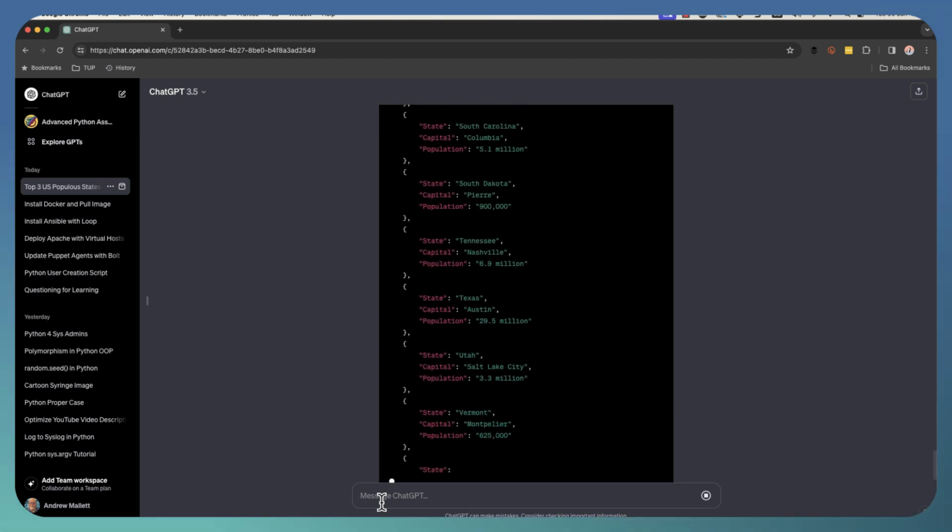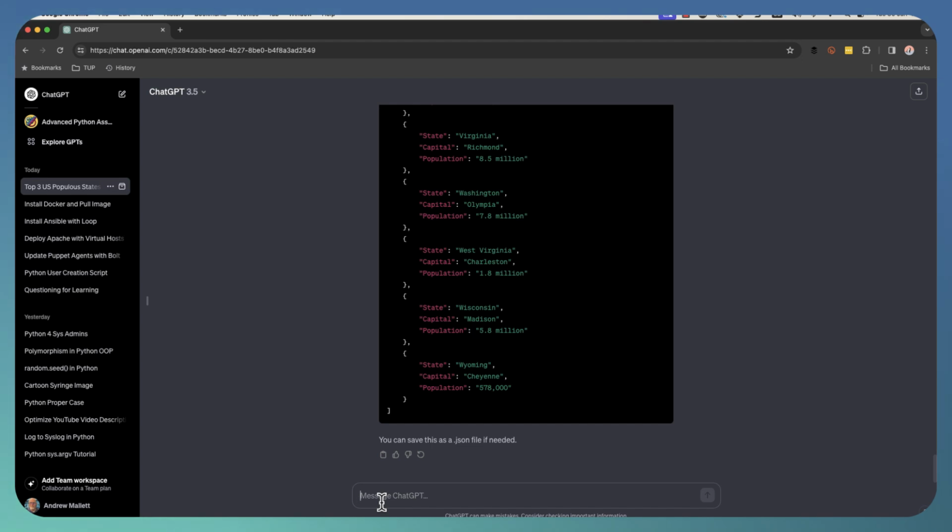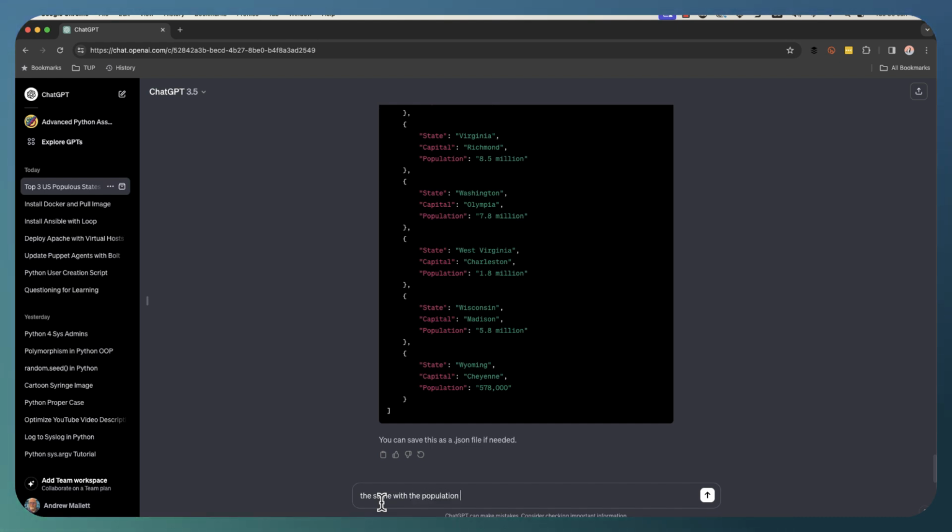What might be better if I wanted to put this into my own program is, instead of having the string 5.8 million, replacing that with an integer. The same with the population as an integer.